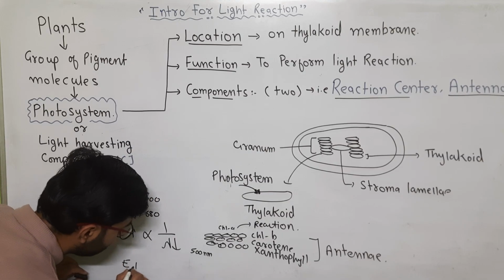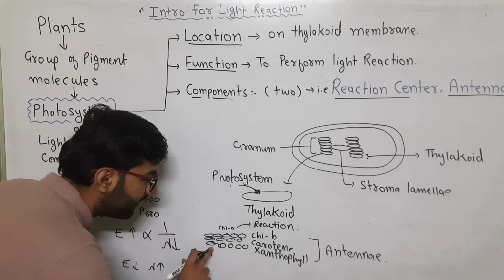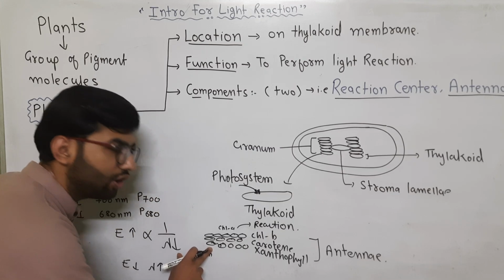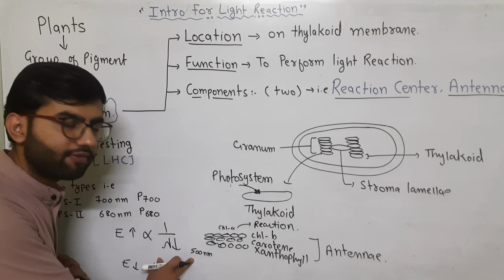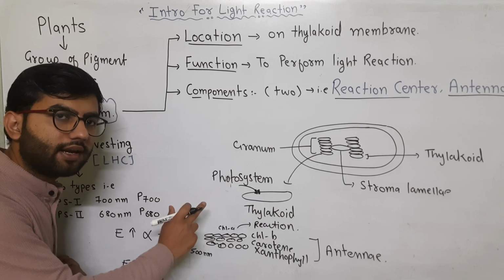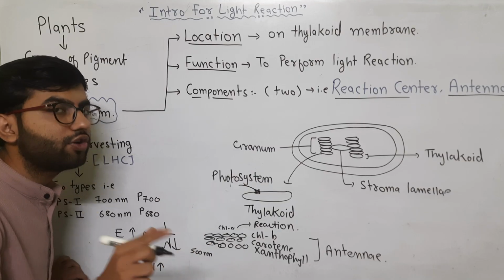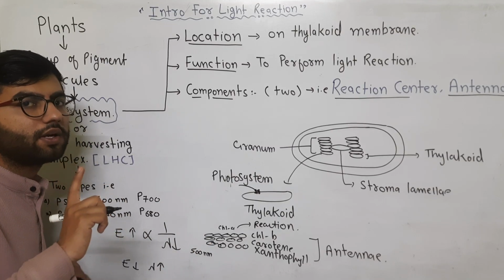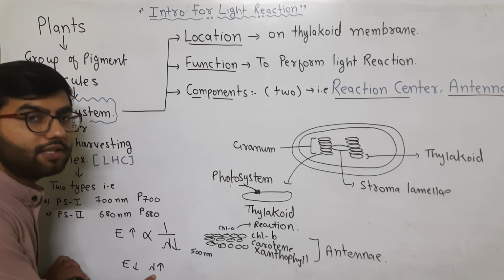When energy decreases, the wavelength is increased. It means when the first pigment molecule absorbs sunlight of 500 nanometer wavelength and the electron gets excited, when the electron comes back to the ground state, it releases energy. It should not be of 500 nanometer. As energy is transferred, the energy decreases, so the wavelength increases.